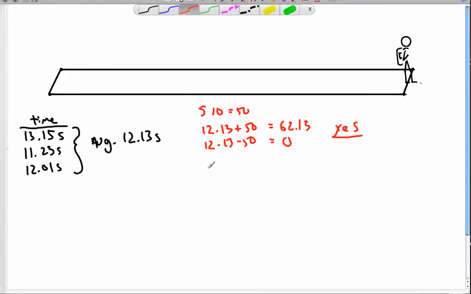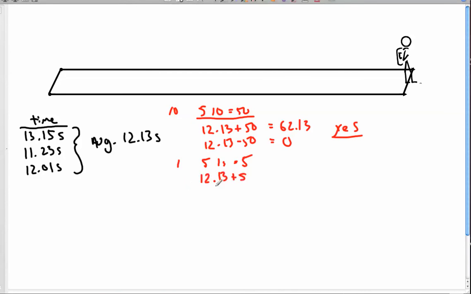Alright, so from here, that was the tens place, now let's look at the ones place. We're going to do a range of 5 ones, which is 5. So we're going to do a range of 12.13 plus 5 to 12.13, that's our average, minus 5. That's going to be 17.13 and down to 7.13. And if we look again over here, we say yes, we're quite confident that next time he runs, the time down the track will be within that range.